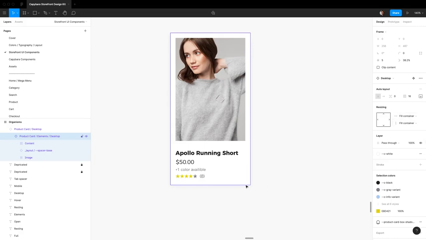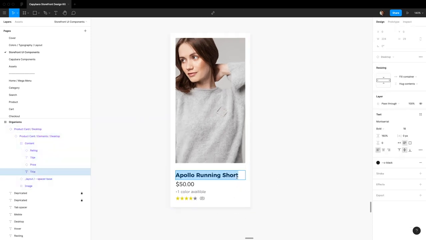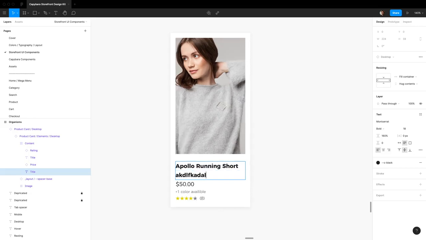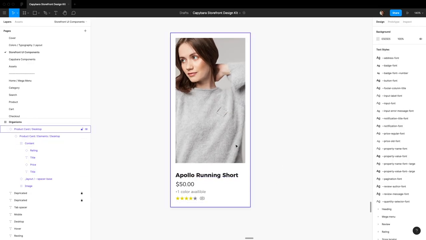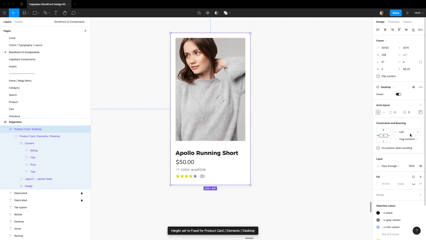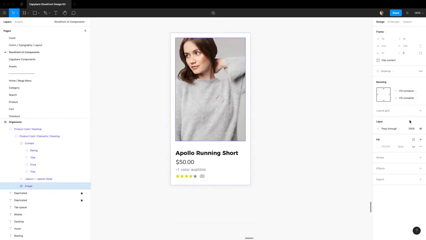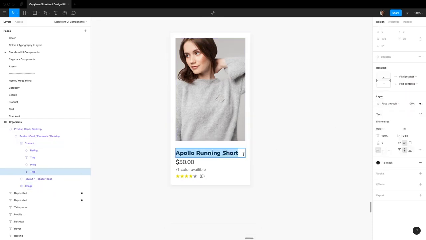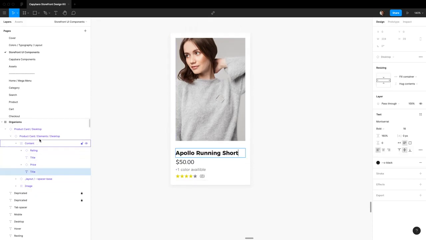So the good thing is, I think if we move this up and then add some more text here, the image is going to shrink automatically. The reason you may not want to have it all set to auto is because if you set this to hug content, this now starts wrapping. Oh, wait, one second. And you take this off of fill container and just set it to fixed height. So now when you change this, the card grows itself, which, one second.